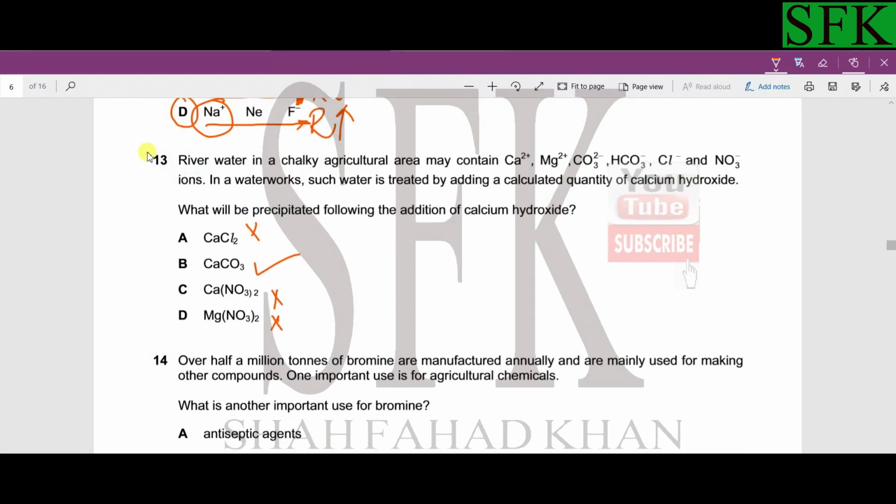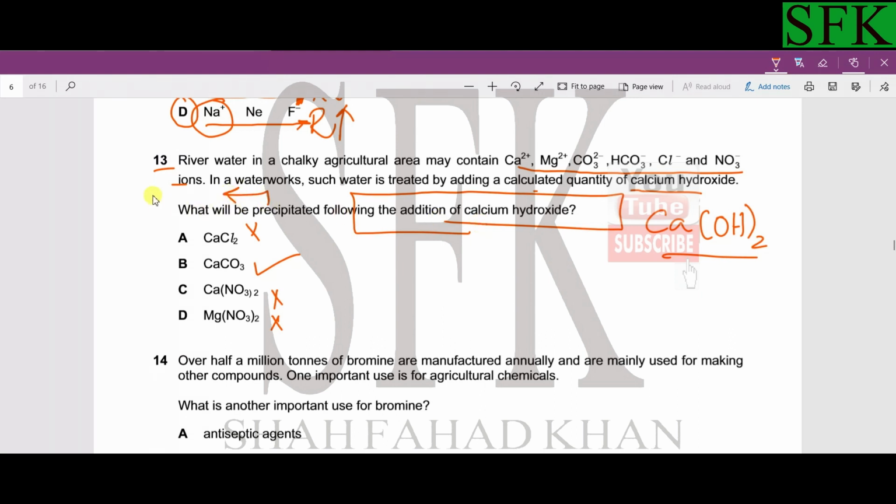Then now let's look at the 13th option. River water is chalky agriculture area. Calcium contain this many ions. In a waterworks, such water is treated by a calculated quantity of calcium hydroxide. We add calcium hydroxide to it and we remove impurity. What will be precipitated following the addition of calcium hydroxide? For precipitation to occur, the salt that must be precipitated must be insoluble. This is what we know from theory. Out of these, which ones are insoluble? We know that nitrates are all soluble and calcium chloride is also soluble, so the only one left is calcium carbonate. So B is the correct option.